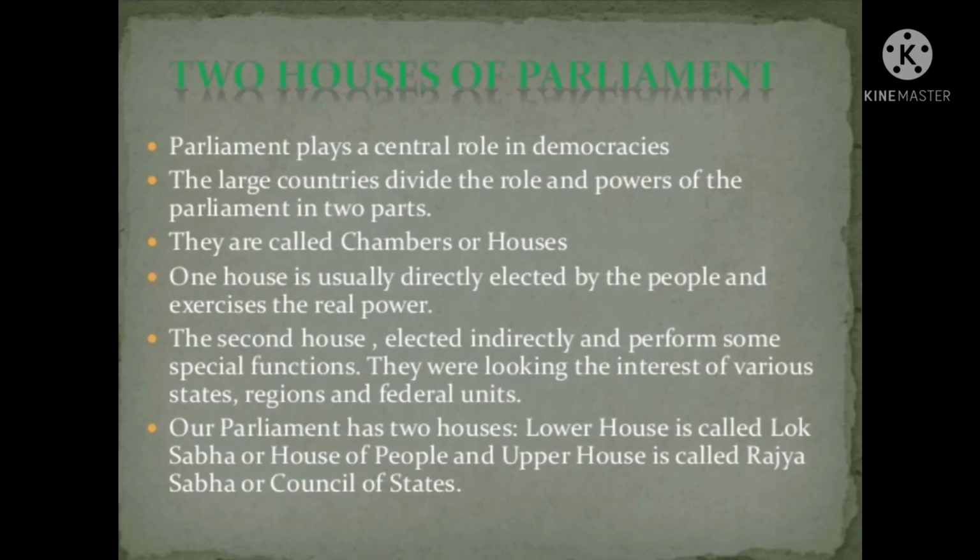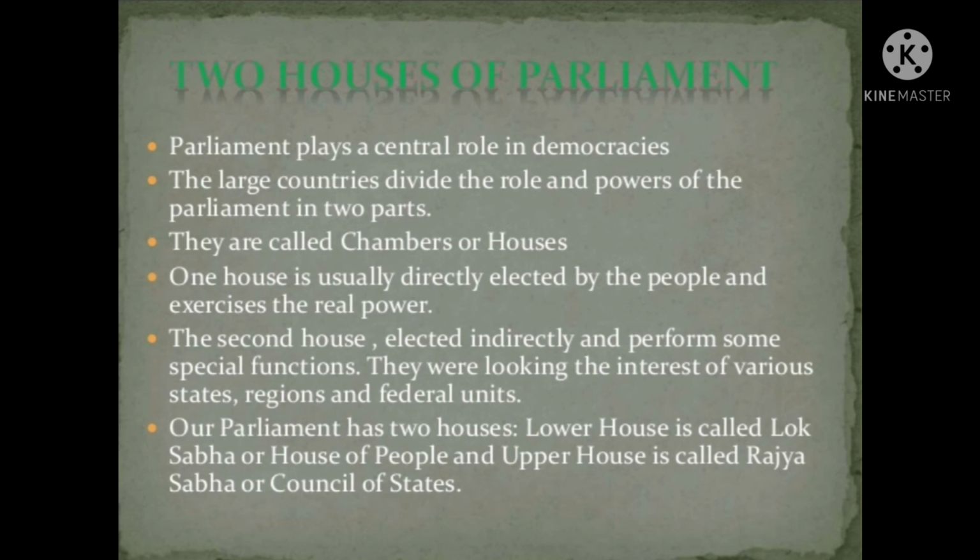Next topic is two houses of Parliament. Parliament plays a central role in democracies. In India, Parliament consists of two houses. The two houses are known as Rajya Sabha and Lok Sabha. The President of India is a part of Parliament, although he is not a member of either house. All laws made in the houses come into force only after receiving the assent of the President.